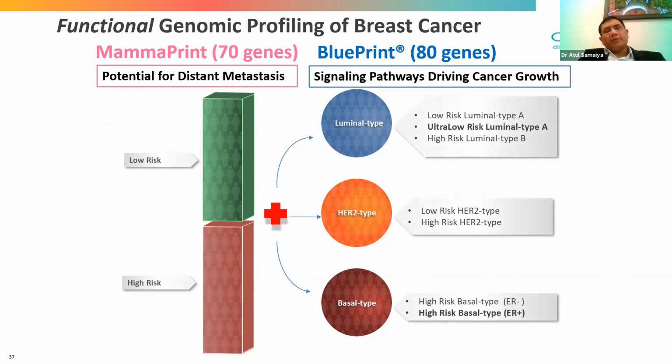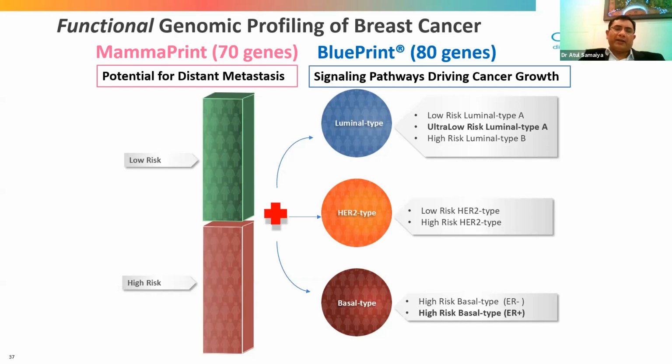If we combine MammaPrint and BluePrint, we have another group of patients. There will be low risk luminal type A and ultra low risk luminal type A. There will be high risk luminal type B. In the HER2 type, there will be low risk HER2 type or high risk HER2 type. Similarly, because this is an ER positive group, some ER positive patients may behave like basal type. So they have been defined.